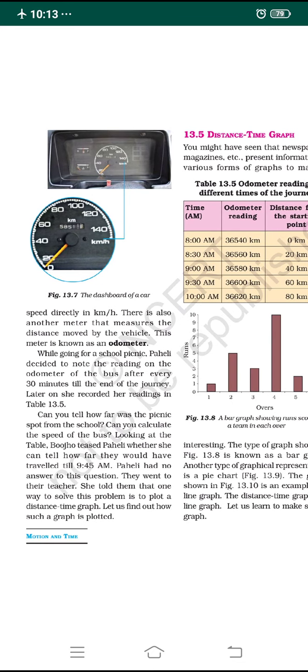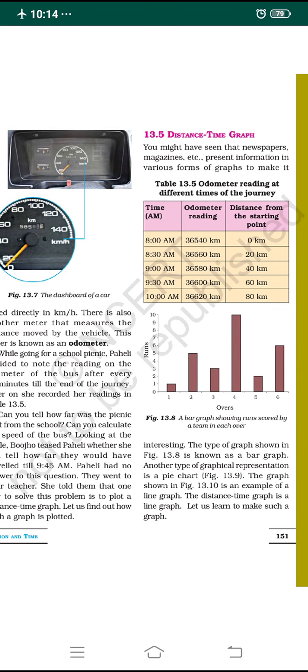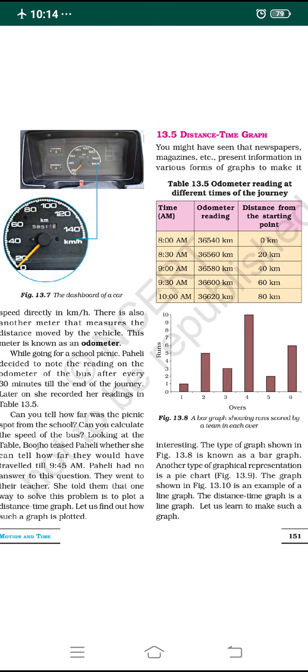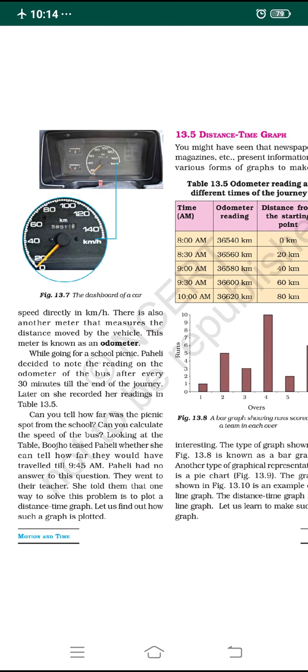When you are going for a picnic, you can note down the reading on the odometer when you start the bus. At the end of the journey you will see it again. Using that you will calculate the total distance traveled, and later calculate the amount you need to pay. Even Paheli has done this kind of activity. When going for a picnic, she made a note of the odometer reading of the bus every 30 minutes till the end of the journey. She recorded her readings in table 13.5, every half an hour, and finally found the total distance she had traveled.